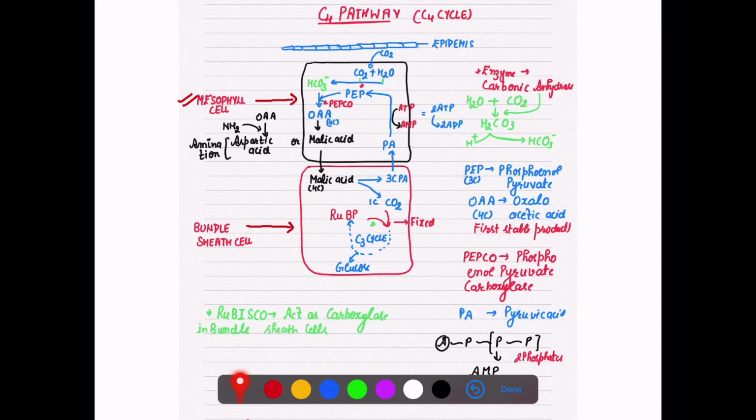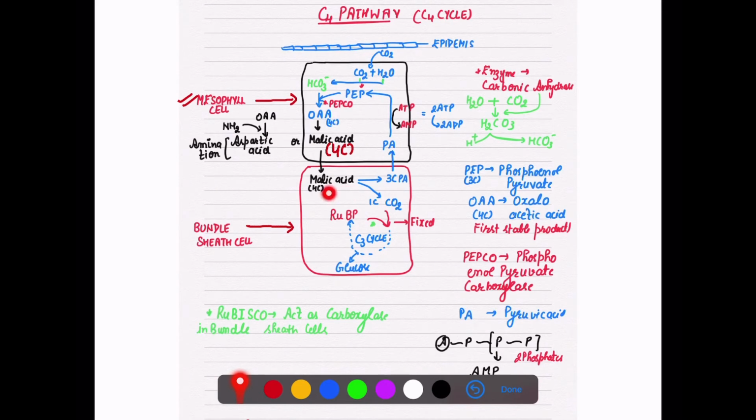Now this OAA will change into another 4 carbon compound known as malic acid. Here there are two possibilities: either oxaloacetic acid can be converted into malic acid, or sometimes oxaloacetic acid undergoes amination, and with the addition of NH2 it changes into aspartic acid. If oxaloacetic acid undergoes amination with NH2, then it will form aspartic acid. If NH2 is not added, then oxaloacetic acid will change into malic acid. Now this malic acid will enter into our bundle sheath cells.